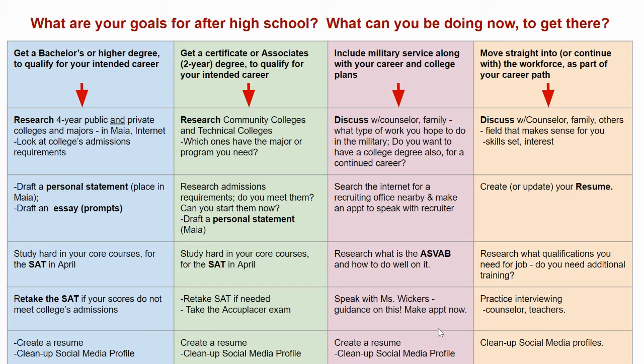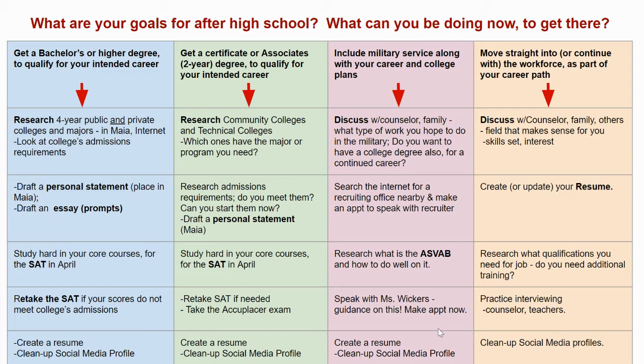So as you can see, for both the blue column, getting a bachelor's degree or higher, and the green column next to it, getting an associate's degree, both of those are going to require you to have a personal statement. And that is what we're doing today in Maya.